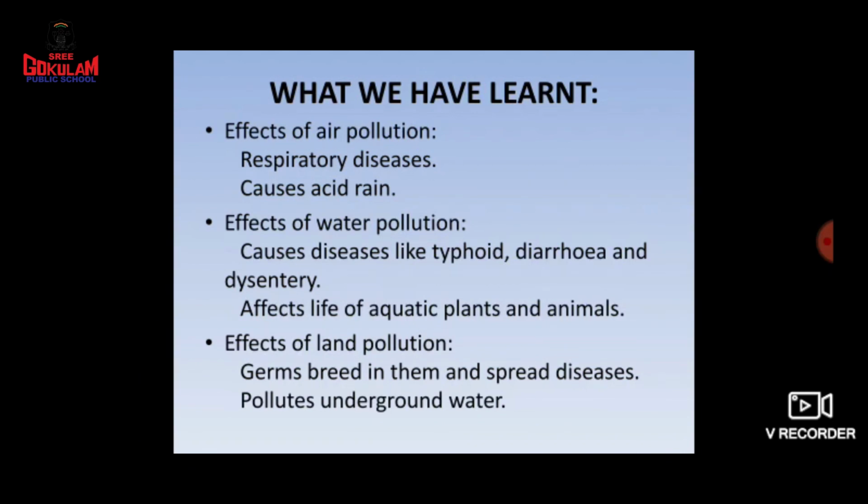Breed means they can live and multiply, increasing their number. That is called breeding. So germs can breed in waste materials and spread diseases. Land pollution can also pollute the underground water.